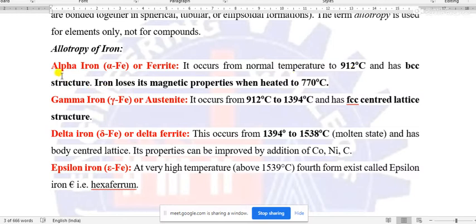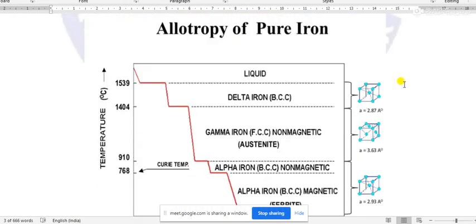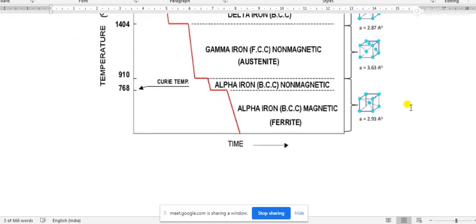This form of iron, that is alpha iron or ferrite, is present in the sample, and this alpha iron has a BCC structure. Now, the question is what is BCC structure? I think you have studied in the second module of the subject, the crystalline structure. There are some crystalline structure forms, that is BCC, FCC and others. But if you want to know what BCC structure is, it is this. This one is actually the BCC structure.